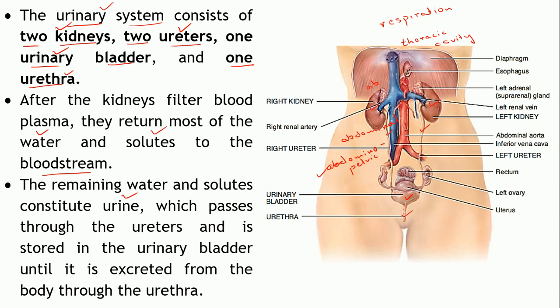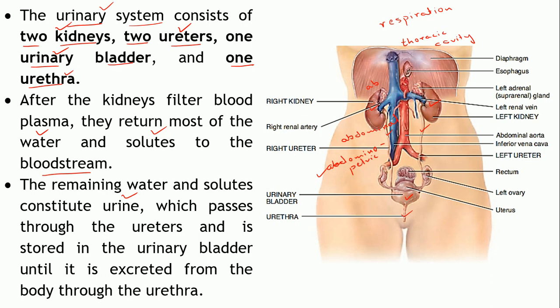fluid and electrolyte balance in the body, there is something called fluid and electrolyte balance of the body, right, to maintain the homeostasis. So, the amount which is required to maintain this balance, apart from that, whatever excess amount of water and solutes, that will be actually excreted in the form of urine. Apart from that, the added substances like the waste material, the metabolic waste or foreign waste will be added to it, and it will be removed out of the body.